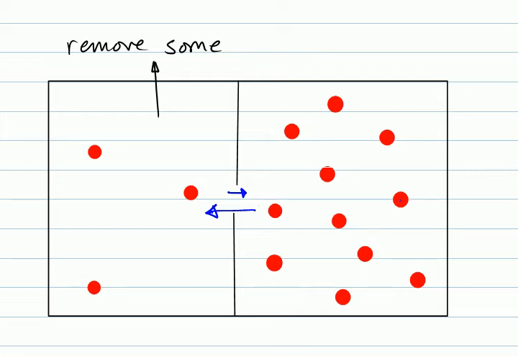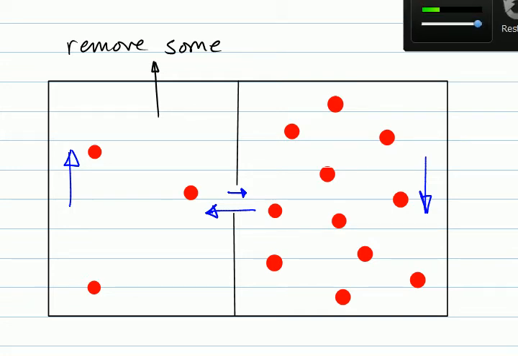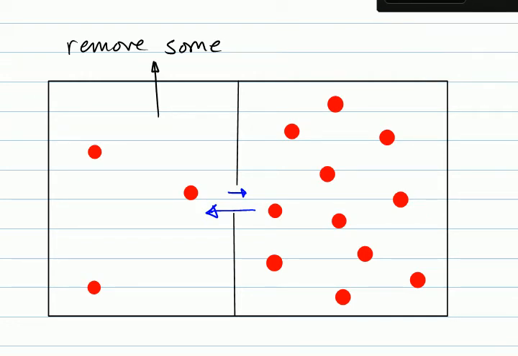It's going to do this until this side starts to decrease in particles and this side starts to increase in particles. And when that happens, eventually it's going to reach equilibrium, and the rates of going back and forth are the same. Okay.